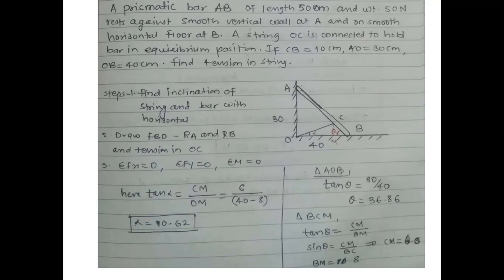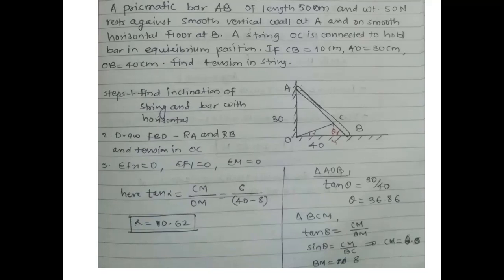AB is 50 centimeter. AC will remain 40 centimeter. Am I correct? Because AB is 50 and CB is 10, for that reason AC will remain 40 centimeter. What are we supposed to find out here? Find tension in string. Means what will be the force in OC?